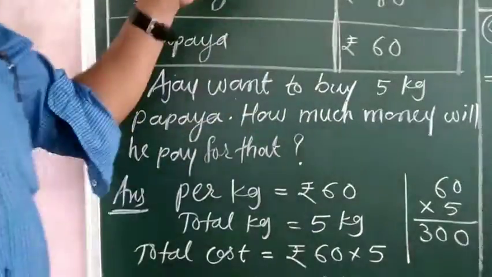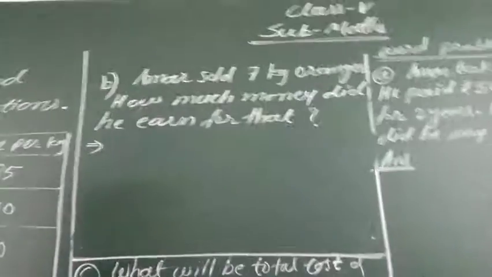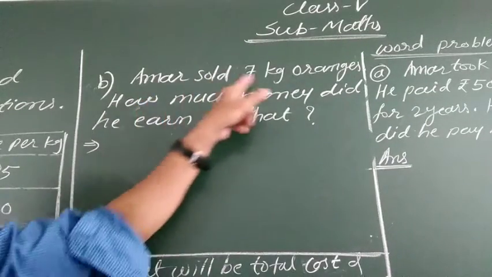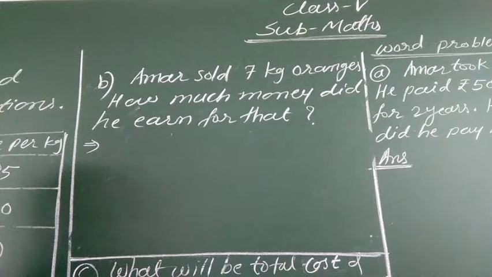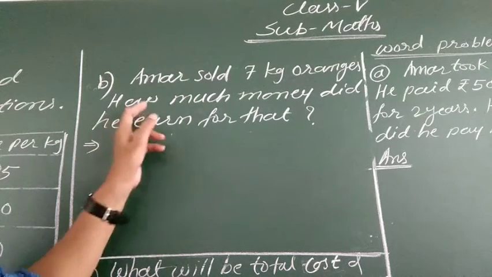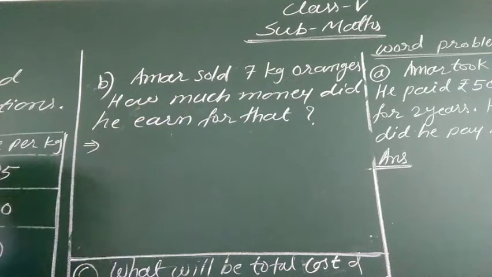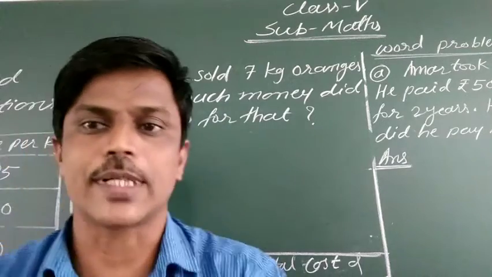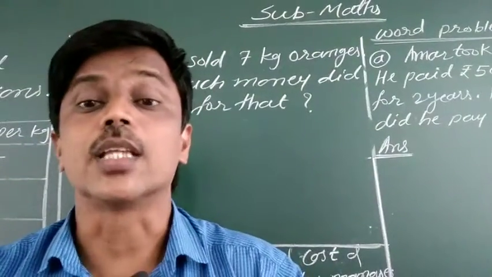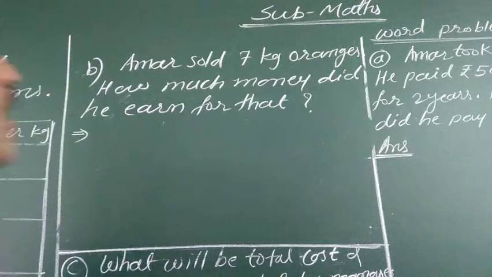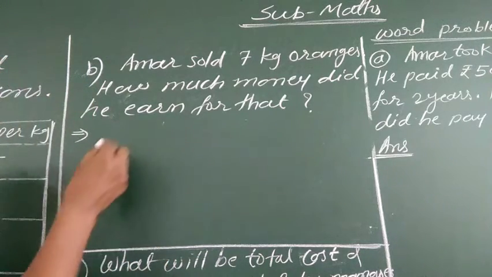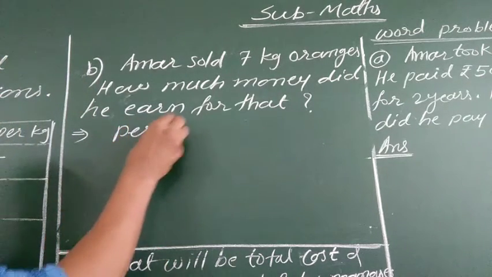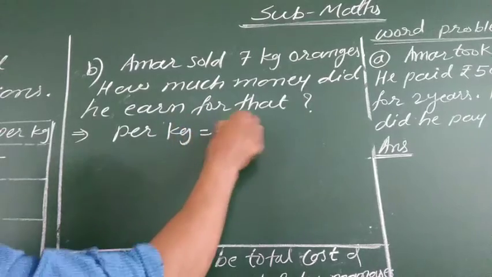Next, on the basis of the same table, question number B. Amar sold 7 kg orange. How much money did he earn for that? Amar has sold 7 kg orange, so how much money will he earn from that? Again see, it is per kg, it is about orange. How much per kg? You can see the table here.